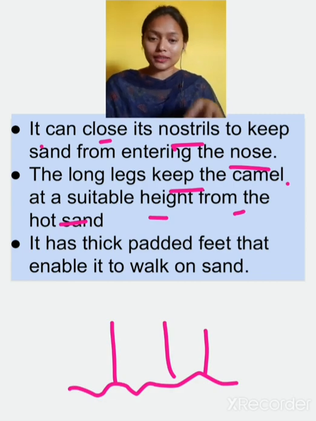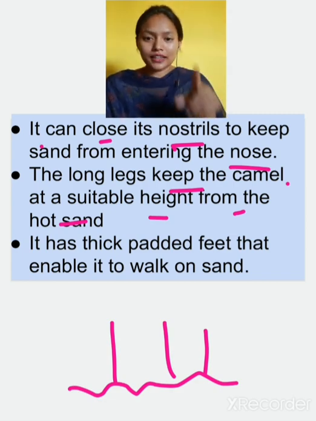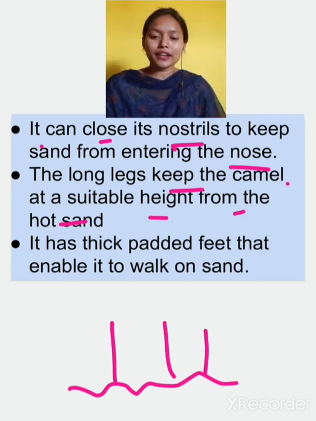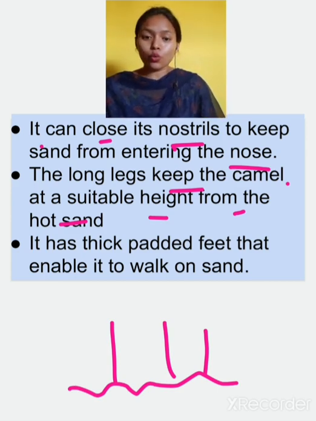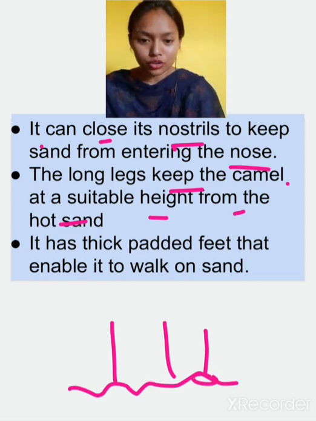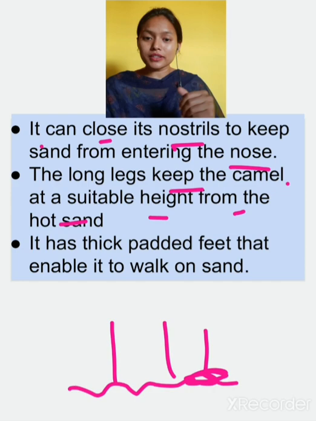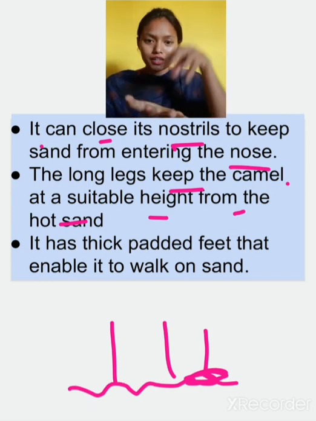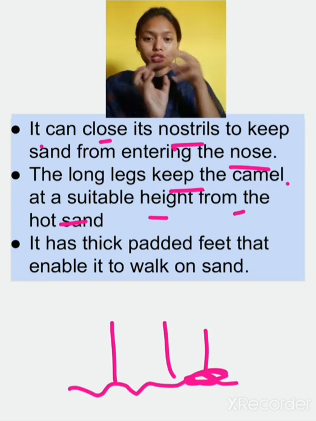That's why the legs of the camel are long. It has thick padded feet that enable it to walk on sand. Feet means the feet of animals. These are very spongy, padded, so that it can easily walk on the soft sand.